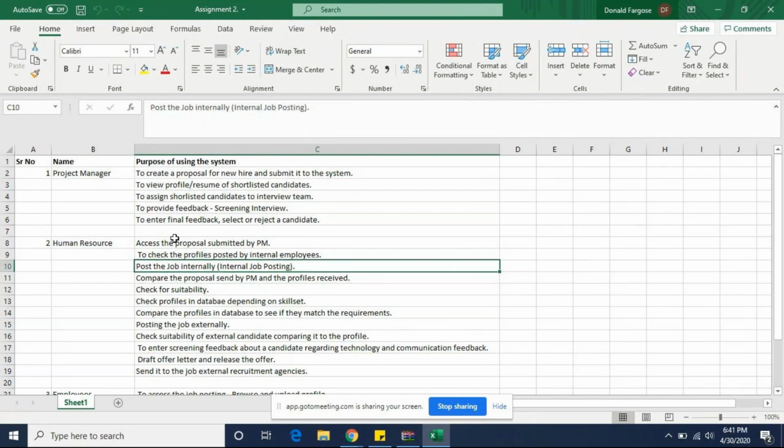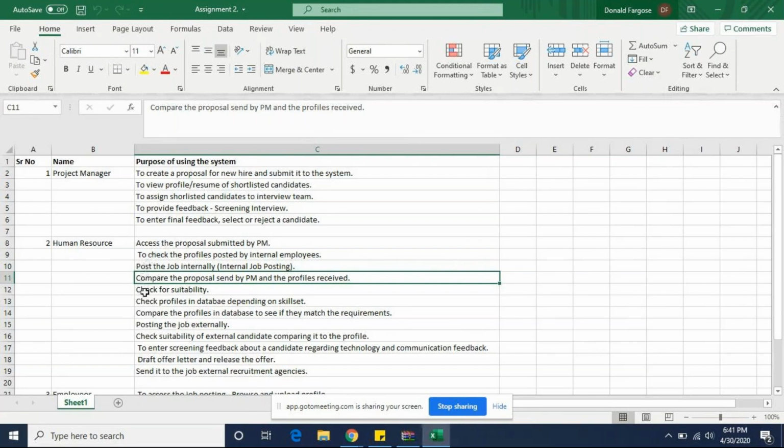After the internal employees submit their resumes, HR checks the profiles posted by the internal employees and compares the proposal the project manager has submitted with the resume of the internal candidate, or of external candidates or someone who was referred, side by side.